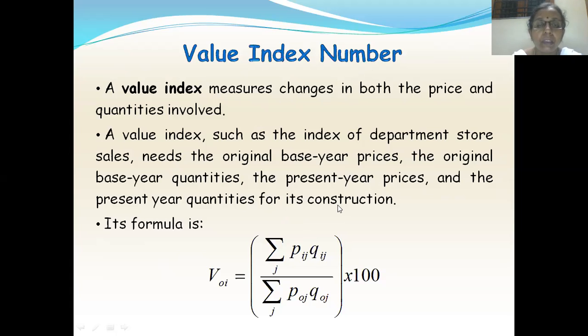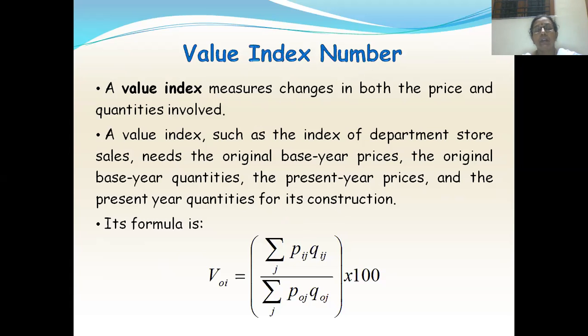So if a departmental store wants to calculate the value index, they need the base year prices, base year quantities, current year prices, and current year quantities for its construction.